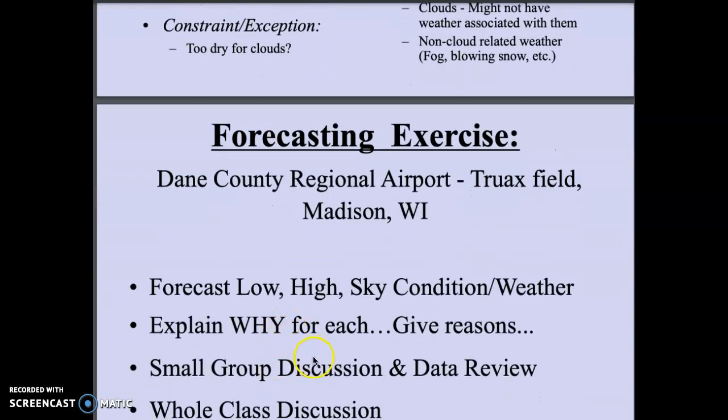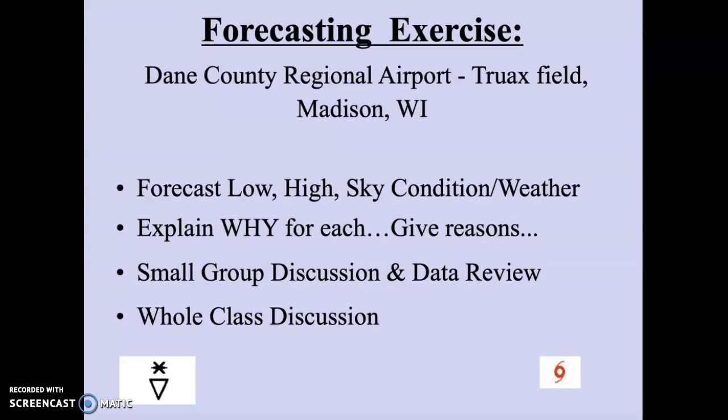And again, you will be forecasting for the Dane County Regional Airport, Truax: forecast low, high, sky, wind, explain why, and you should give reasons. Give a small group discussion and data review, and then we will have a bit of discussion on that in the final portion of the course.